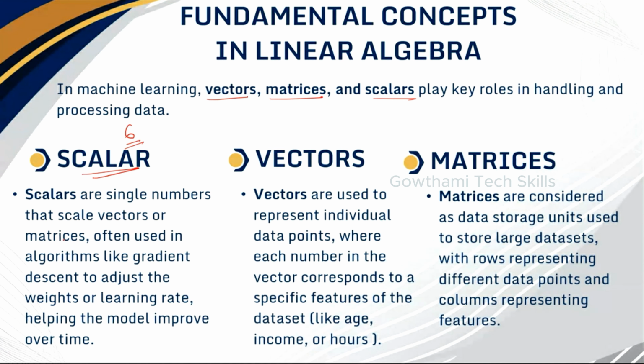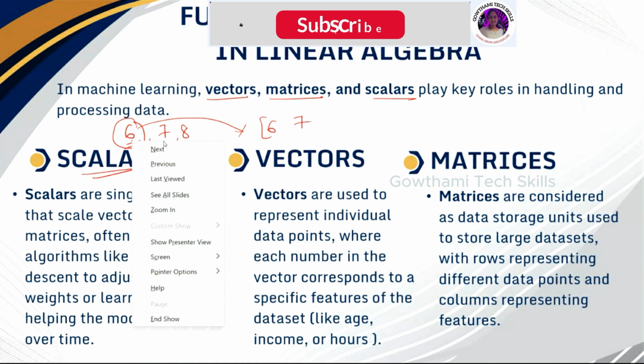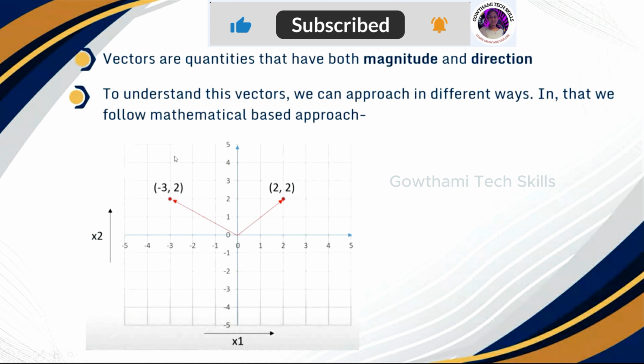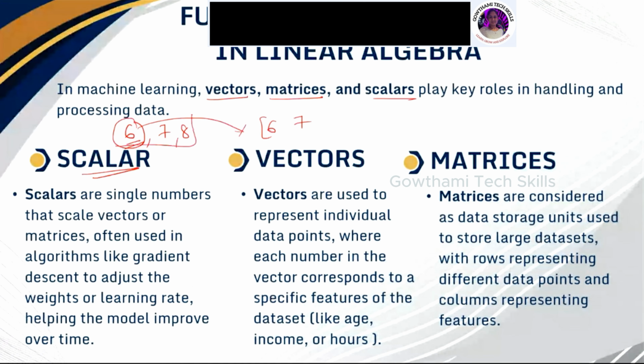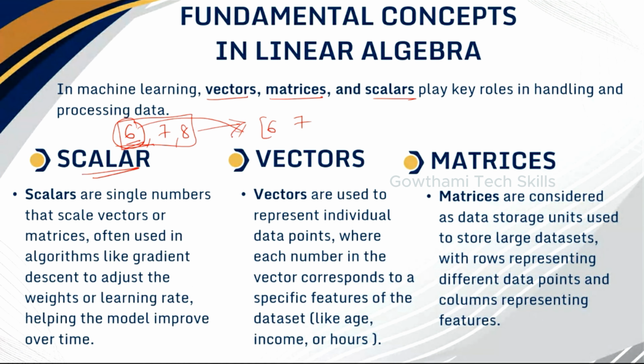If you are combining multiple scalar values into a vector like this, 6, 7, 8, each is a scalar. If you combine all these, you can make a vector.